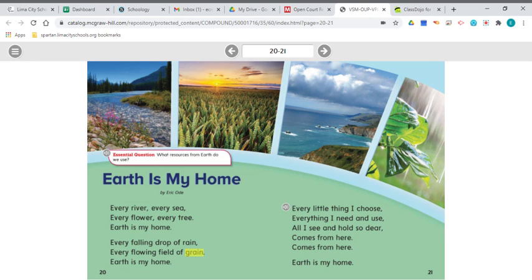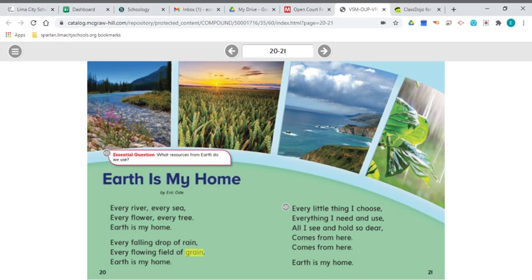Earth is my home, every falling drop of rain, every flowing field of grain. Earth is my home. Every little thing I choose, everything I need and use. All I see and hold so dear comes from here, comes from here. Earth is my home.